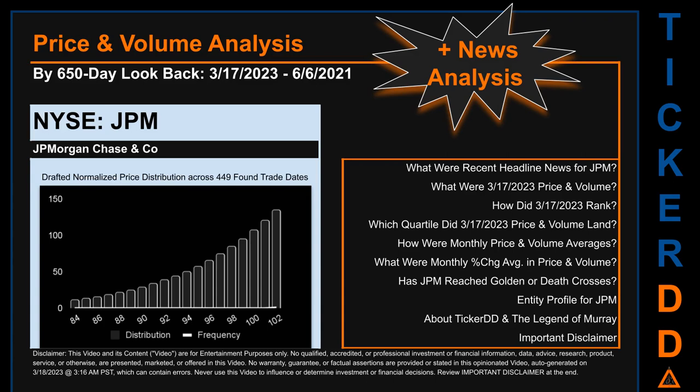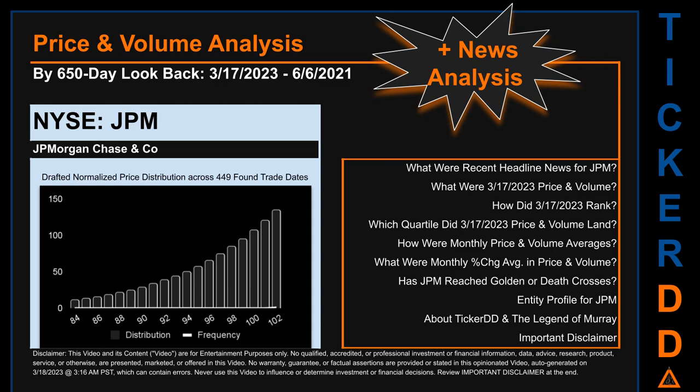JPM went public on March 5, 1969, which was roughly 54 years ago. Looking back 650 calendar days from Friday, March 17, 2023 to Sunday, June 6, 2021, we found 449 applicable trade dates for use in our analysis.